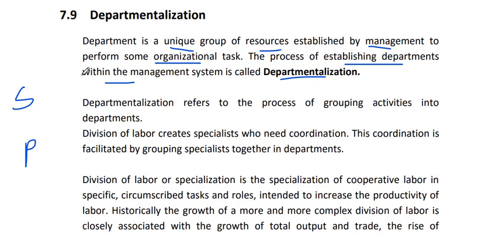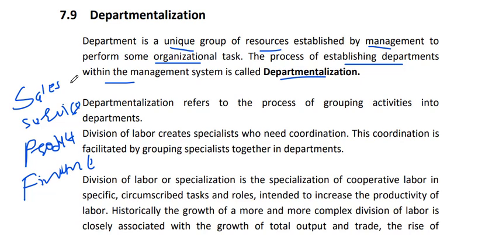Simple. So there are different departments: sales, service, product, finance. These identify the group of people in all the departments. So this system of management is called departmentalization. It refers to the process of grouping activities into departments, grouping activities into different departments.